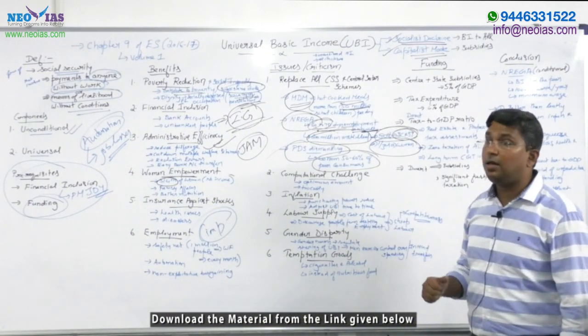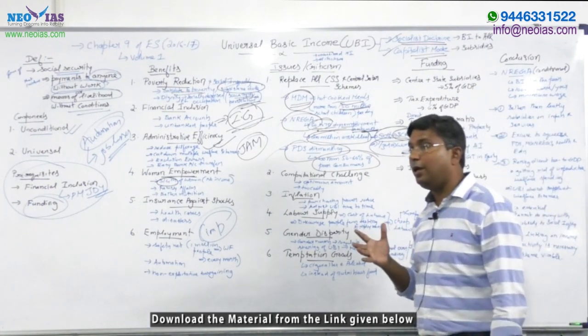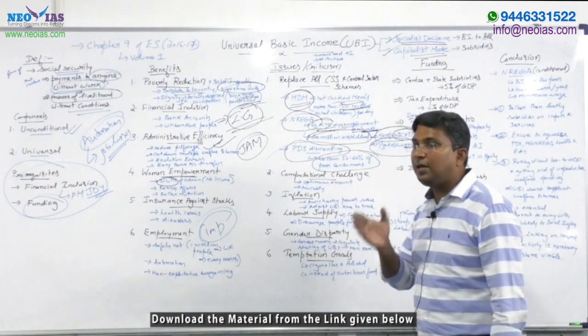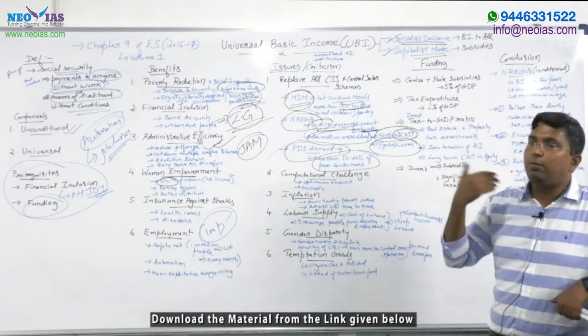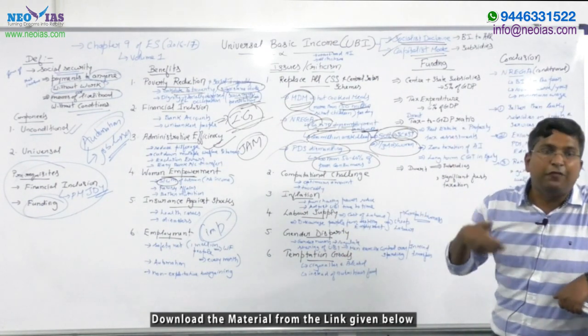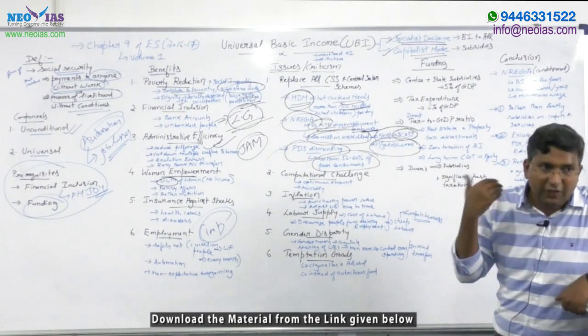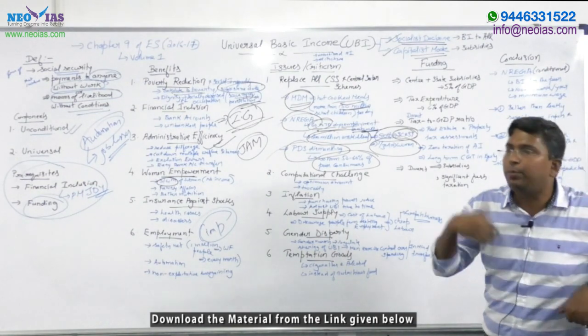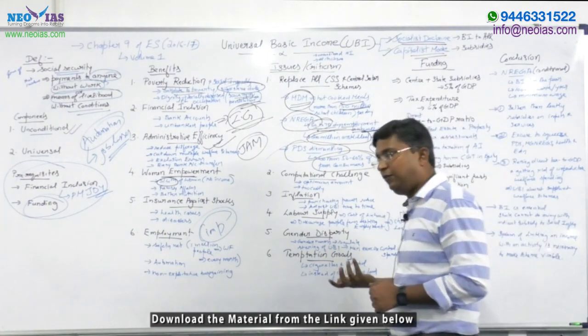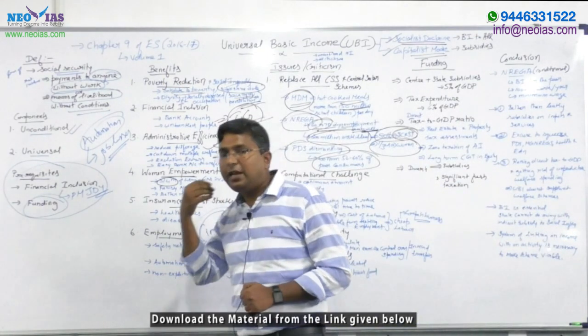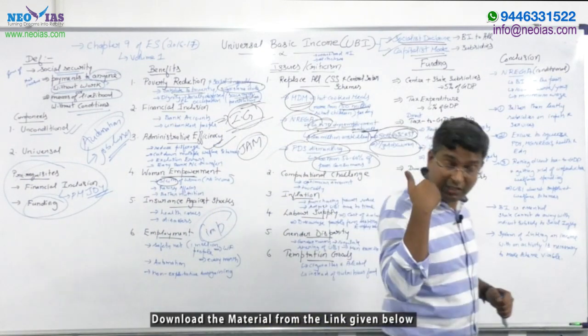Third is a very important criticism. Since UBI will result in more money in the system, more money can result in inflation. Inflation can reduce the purchasing power.